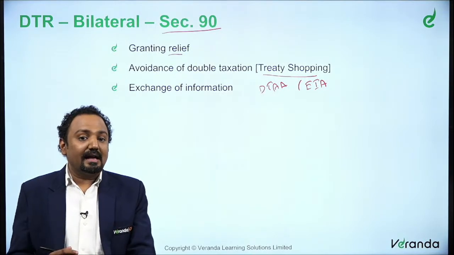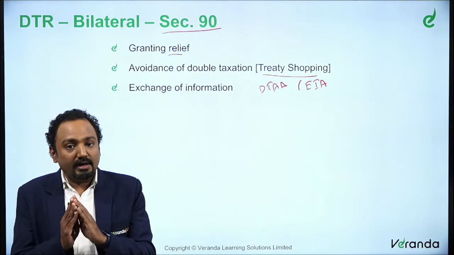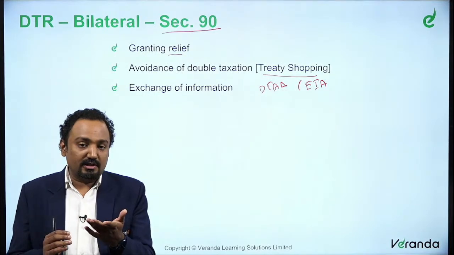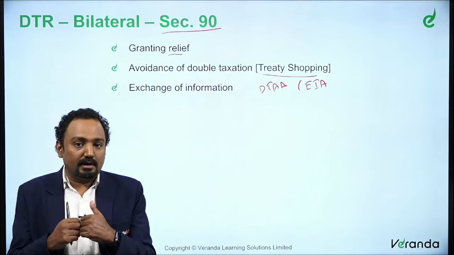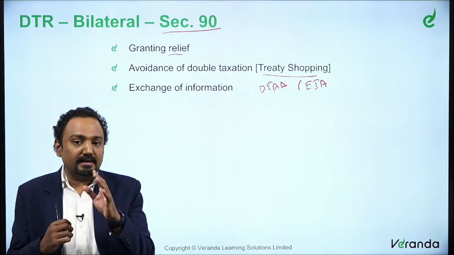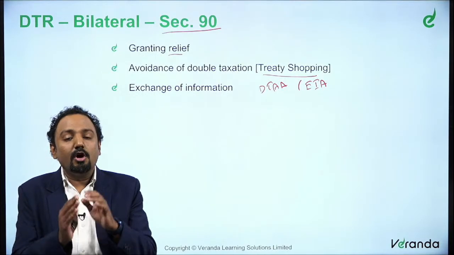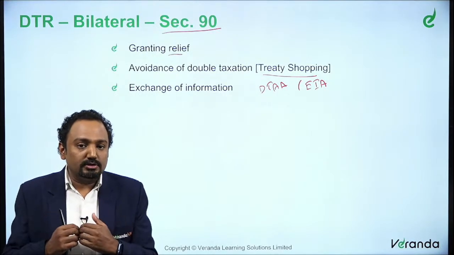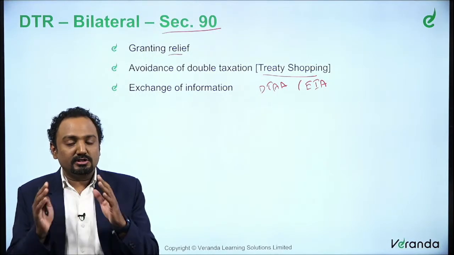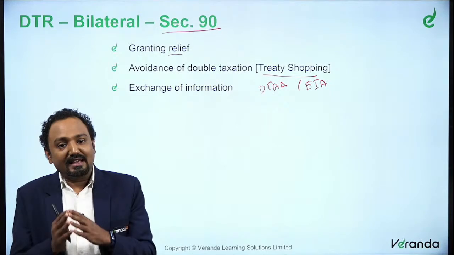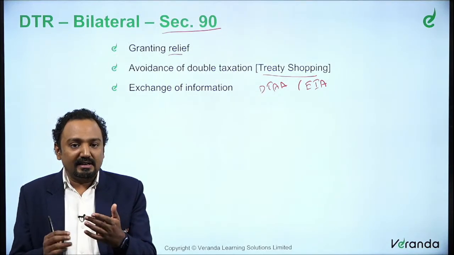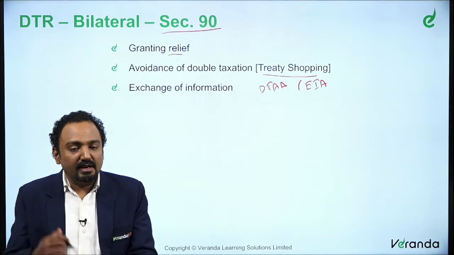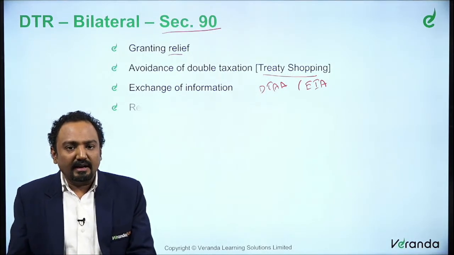Let's say you have an issue with someone in the UK and you want the tax department, the revenue department of the United Kingdom, to share certain information. Such clauses in this agreement could facilitate the sharing of information between one country and another.